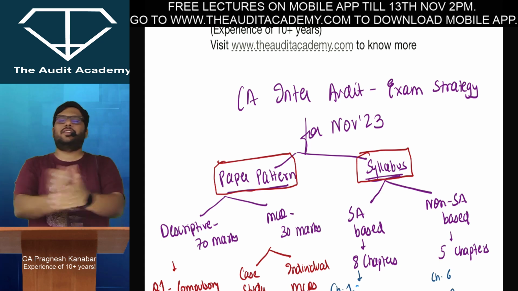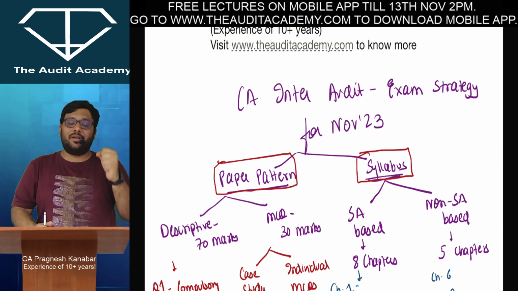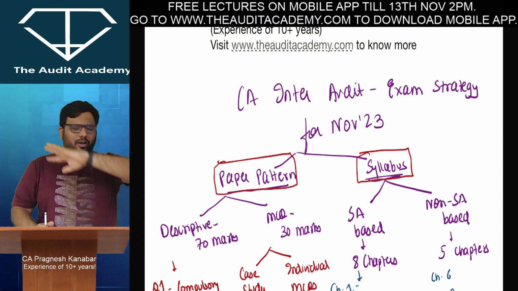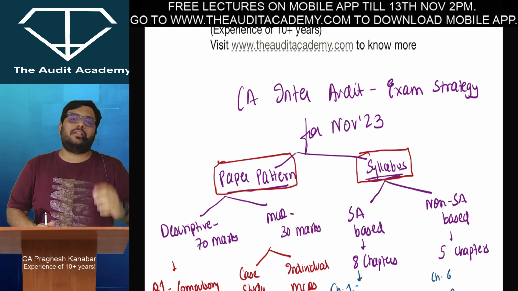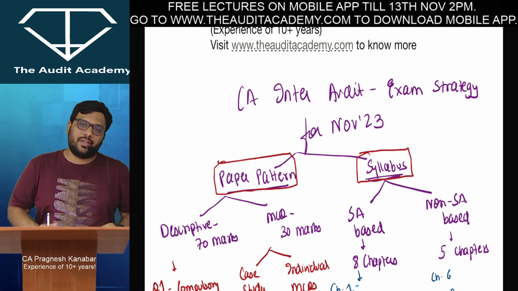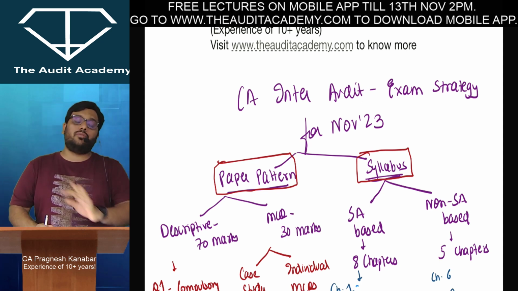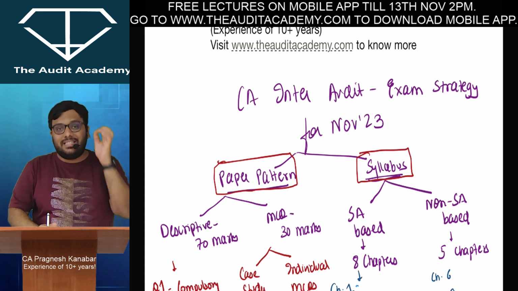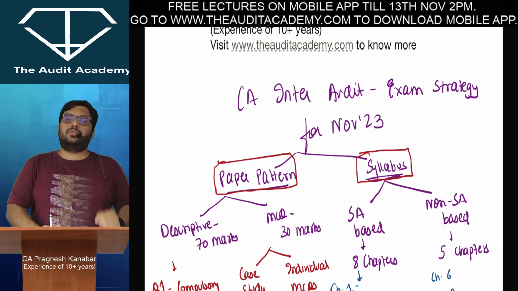Hello CA Inter students, the next paper is audit paper for November 23, and I am here with all my experience and a very in-depth analysis to give you the best strategy to crack the exams and score an exemption. Please watch this video till the end because you are going to be absolutely clear about exactly which topics you are supposed to do and from those topics what kind of concepts you are supposed to cover.